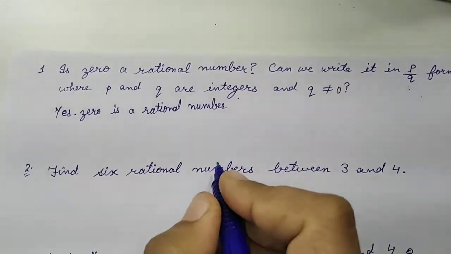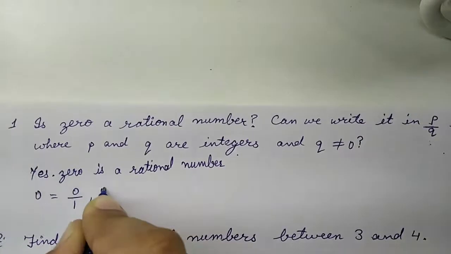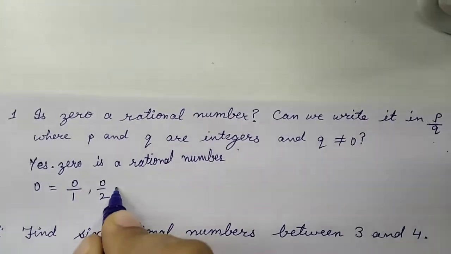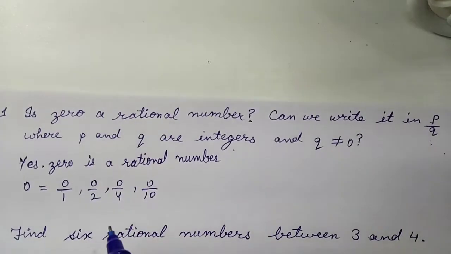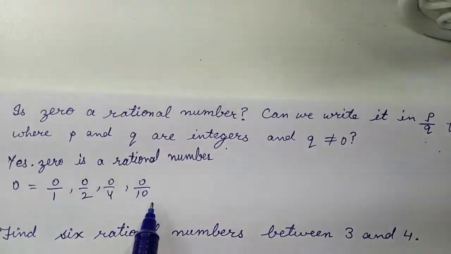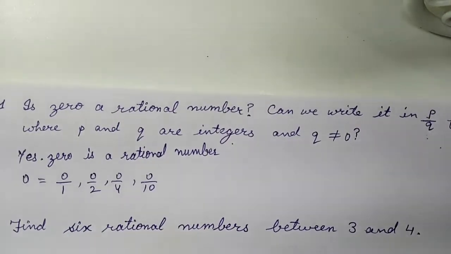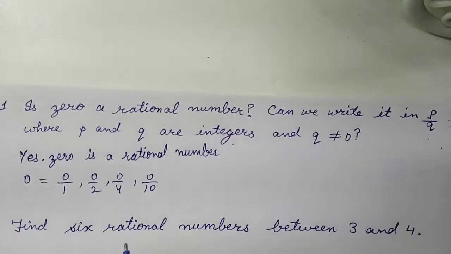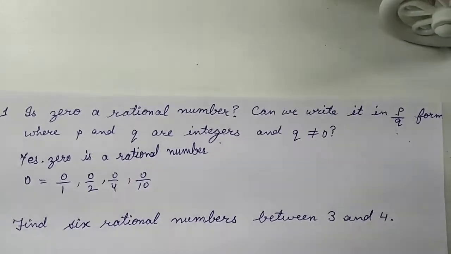Because we can write 0 as 0 upon 1, 0 upon 2, 0 by 4, 0 by 10, right? In all the cases, the numbers are in the form of P upon Q and Q is not equal to 0, right? So this is your first question. Let me come on the second one now.